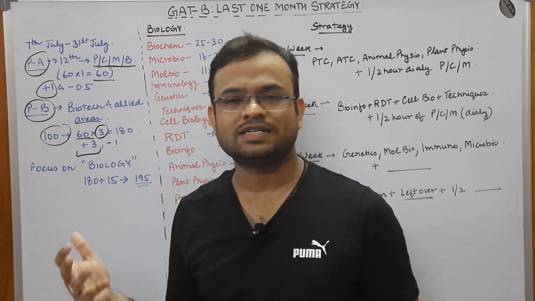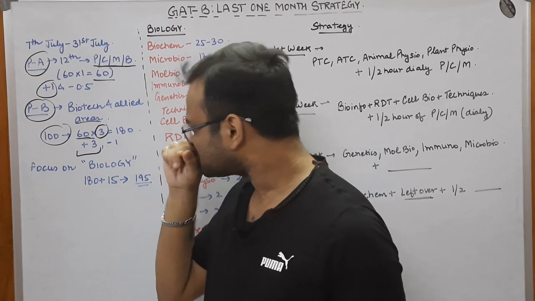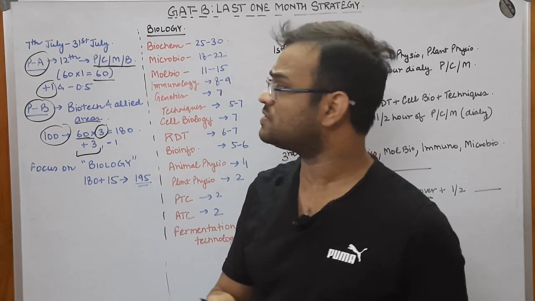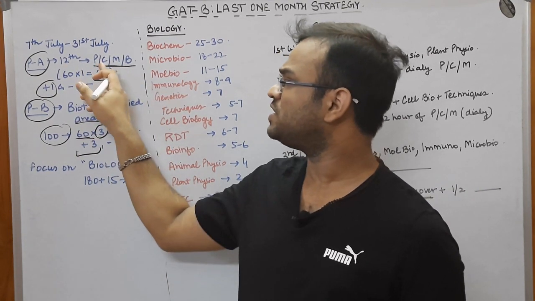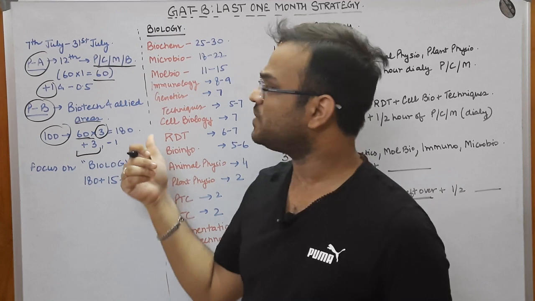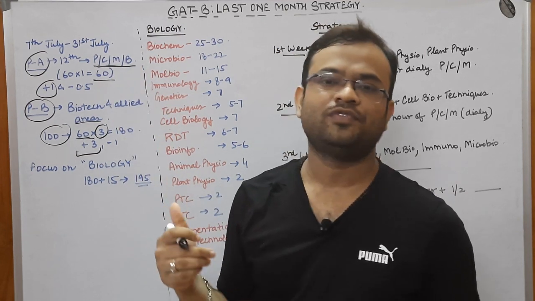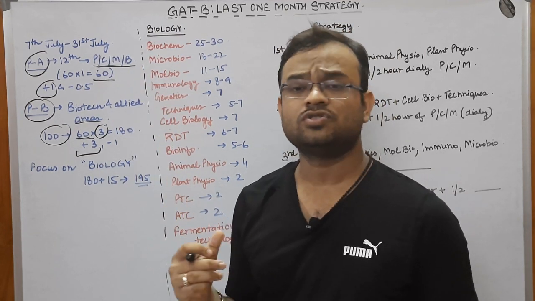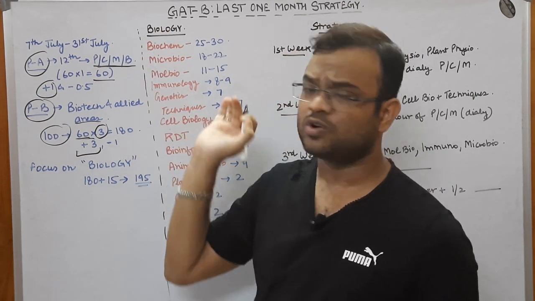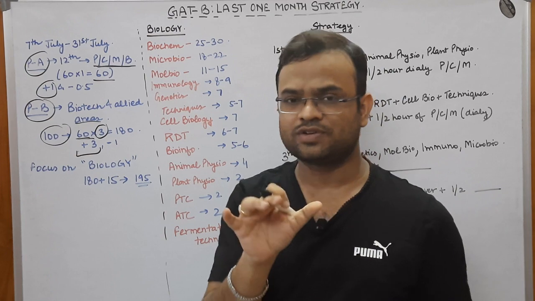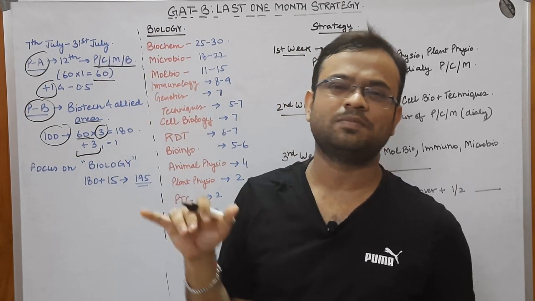So if you divide 60 by 4, you would get 15 questions per subject: physics 15, chemistry 15, 30, mathematics 15, 45, and last biology 15 would make it 60. But because you are studying biology here also, there won't be much difference between the questions of part A and part B.